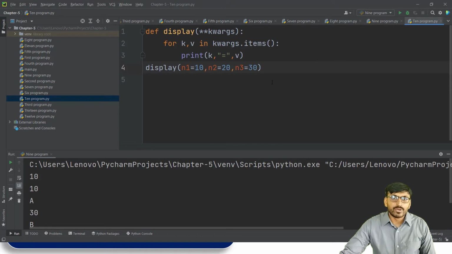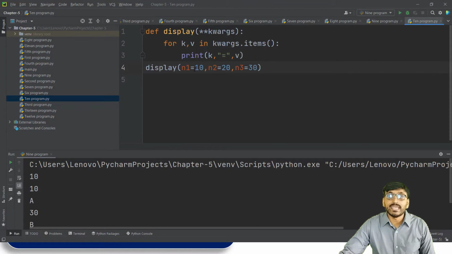Now we run the same program in PyCharm. So the same program, def display in brackets star star kwargs. Okay, double star means keyword variable length argument. So for k and v in kwargs.items(), print k is equal to v, and display n1 is equal to 10, n2 is equal to 20 and n3 is equal to 30.